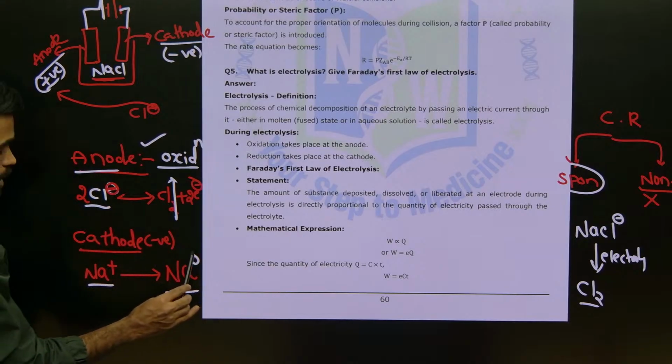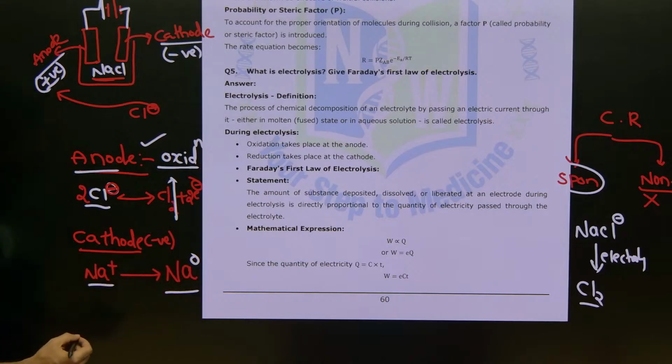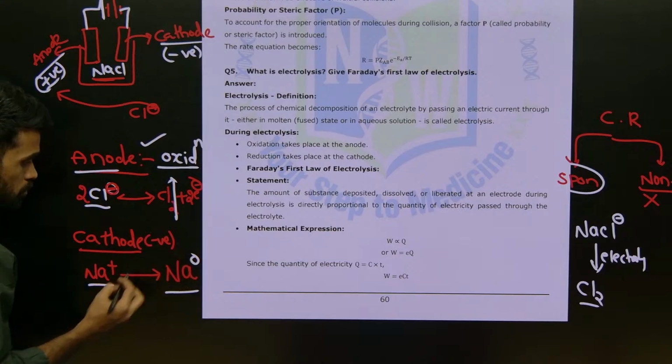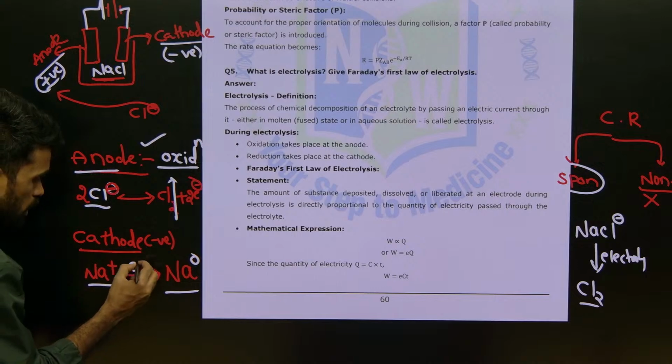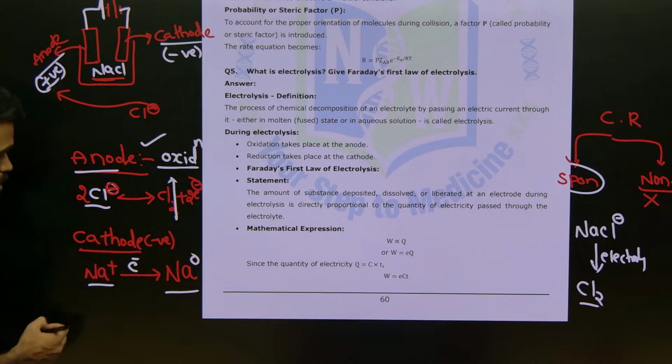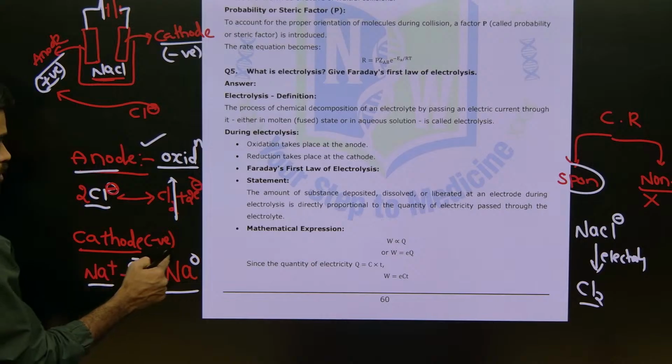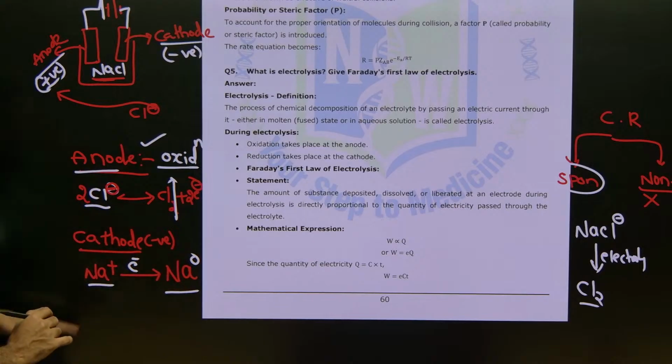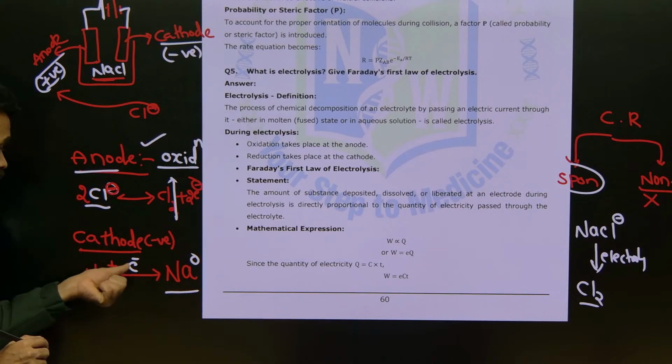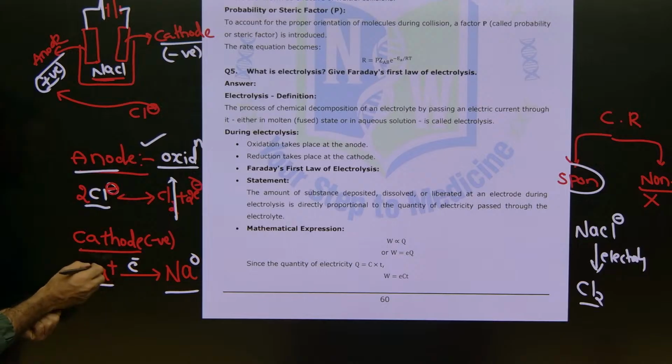Plus 1 converting into 0 means what should be the change in the charge? Plus 1 should become 0. It means you just add 1 electron. Electron means minus 1 charge. So plus 1 minus 1 will be 0. So at the cathode, what is happening? Gaining of electrons by this species. Gain of electrons is called reduction.